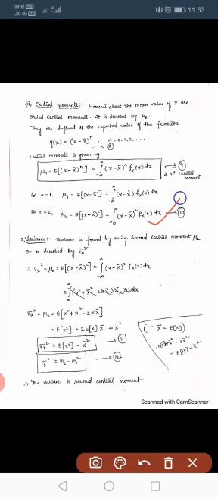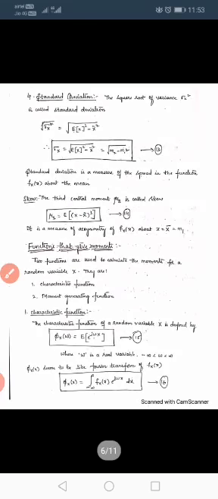And the next parameter we define is skew. Skew is called the third central moment, mu3. If you substitute n equal to 3 in this, we get mu3. That is called skew. Second central moment is variance, and third central moment is skew, and the square root of the second central moment is called the standard deviation.